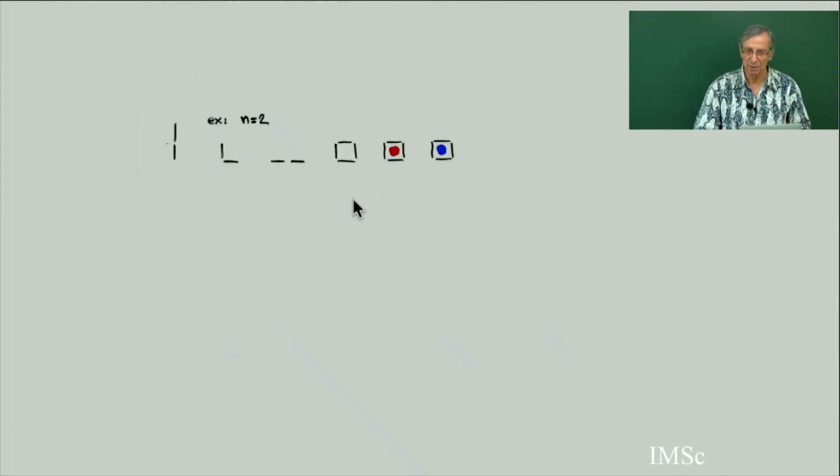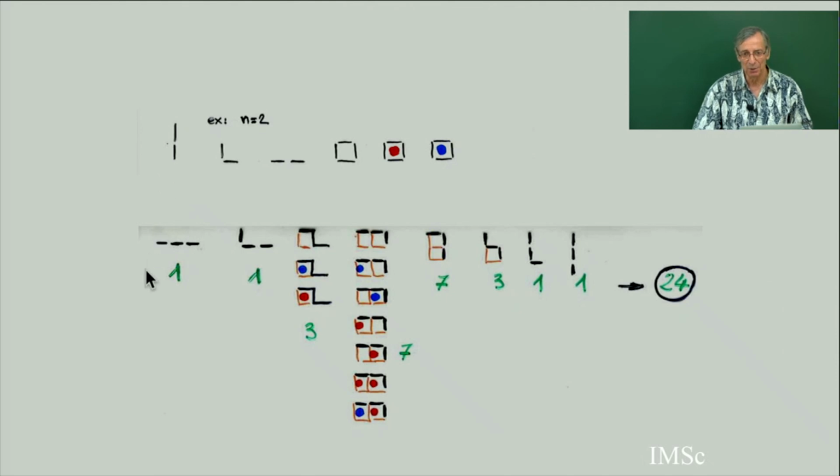So here is the example of the 6 alternative tableaux for n equals 2. The length of the path is 2, and (n+1)! is 3!, which is 6. So here are the 6 tableaux, and here are the 24 tableaux with n equals 3. You see, it's not obvious that when you go from the 6 tableaux, there are 4 possible ways to insert a new cell, which gives you the 24.